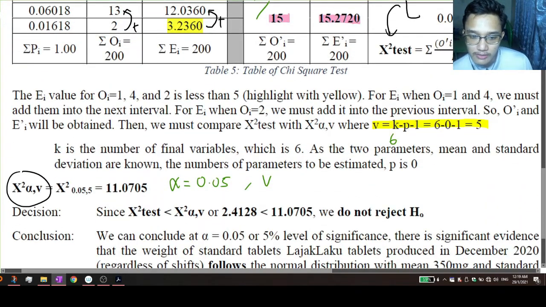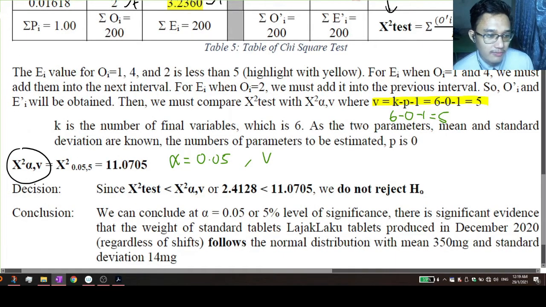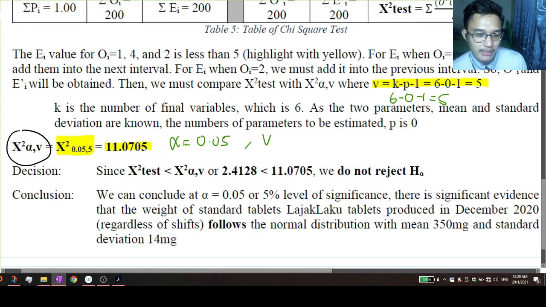P is the number of parameters to be estimated. But since we already know the mean and standard deviation, there are no parameters to be estimated. So P is 0. So minus 1, we get the value of 5. So the value of chi-square alpha will be here. Using the table, we will get 11.0705. Since the chi-test value is lower than the chi-alpha value, we do not reject H0.